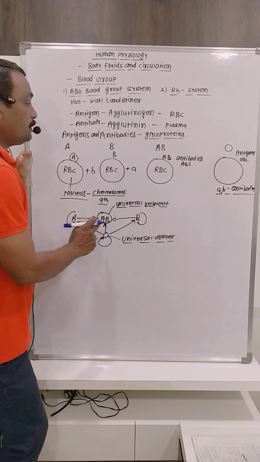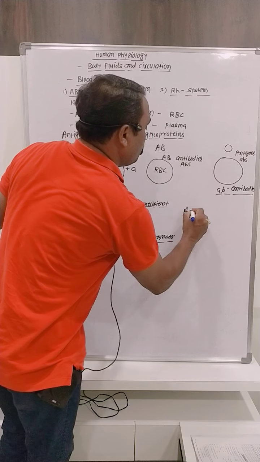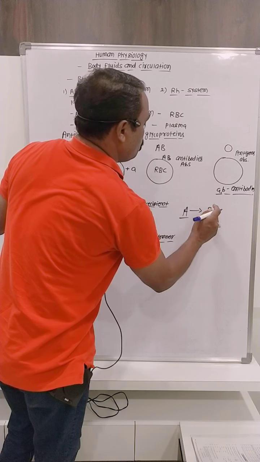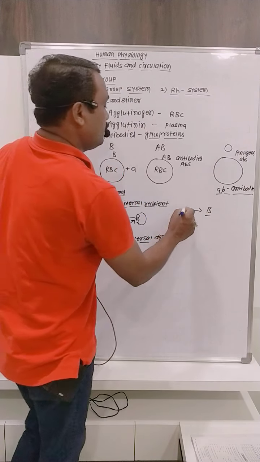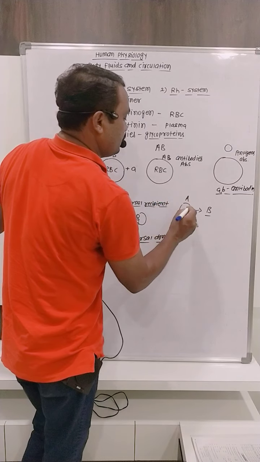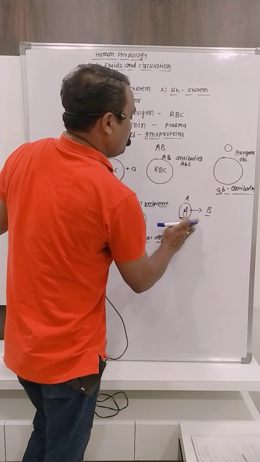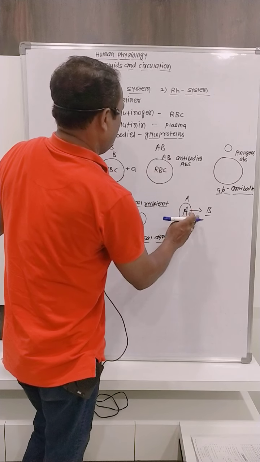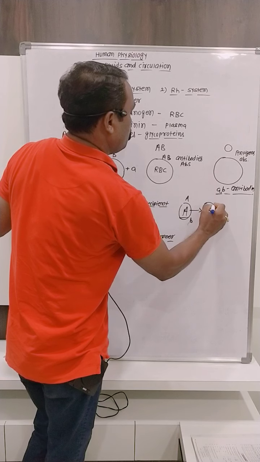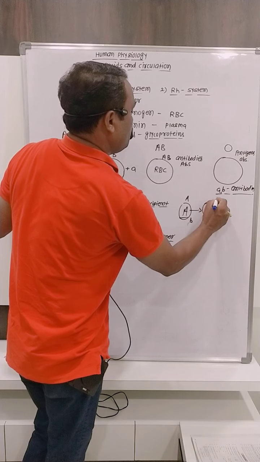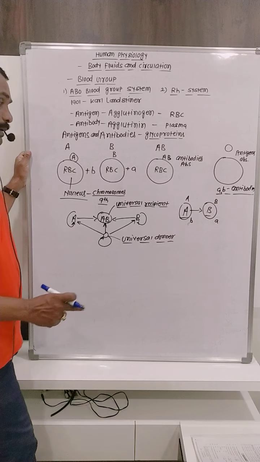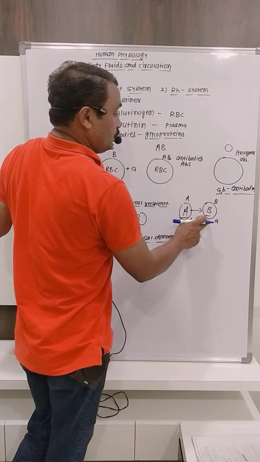Whenever the A blood group person donates blood to the B persons, then what happens? In the A persons, on the surface of RBCs, A antigens are there, and in their plasma, B antibodies are there. On the surface of RBCs of the B blood group, B antigens are there and A antibodies are there. Then what happens? A person gives blood to the B persons.